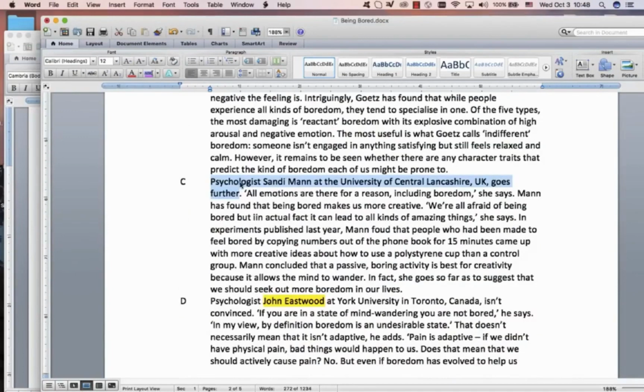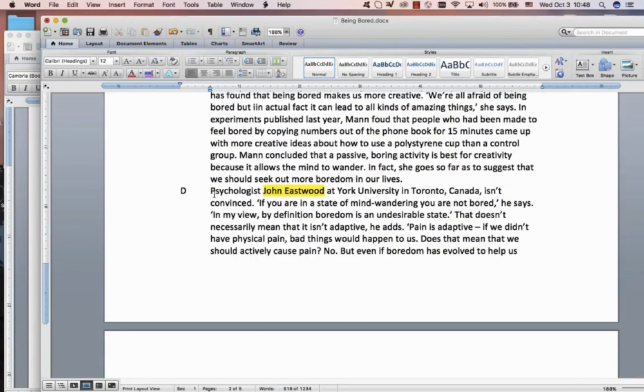This writer does something like this: "This psychologist goes further." All this is just support information, it's useless for matching headings. "This woman goes further" means nothing for us for finding the topic of the paragraph. So in this kind of example, you really need to go to the next sentence as well. Again, he does it again over here. As you can see, it's the style of this writer. "This psychologist isn't convinced." What does that help us? It helps us nothing for matching headings. So there you really need to go to the next sentence.